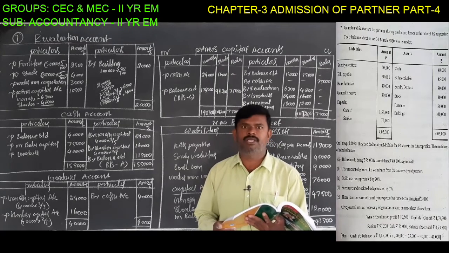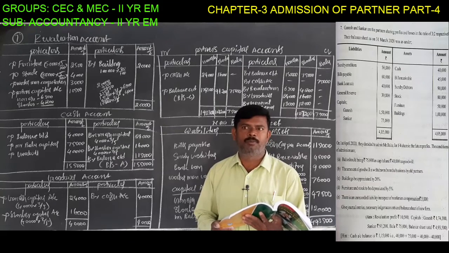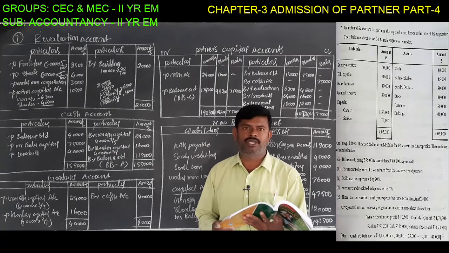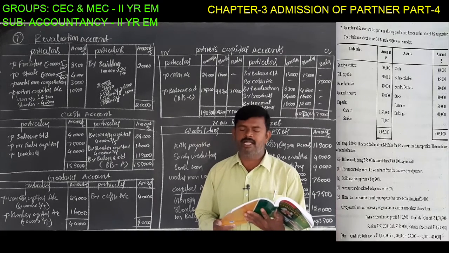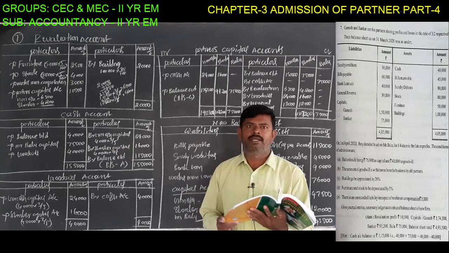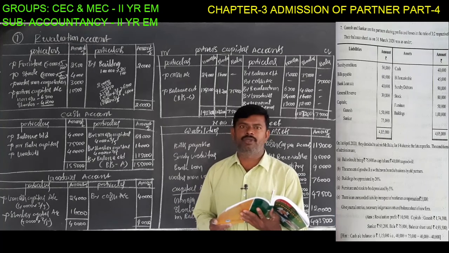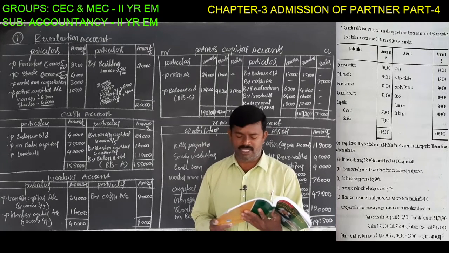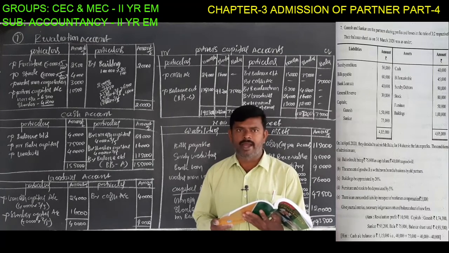It is depreciation, it is a loss, so it must be debited to the revaluation account, debit side. Next, stock is 80,000 rupees, also depreciated, so it is also debited to the revaluation account. At 5%, 80,000 gives 4,000 rupees depreciation on stock.